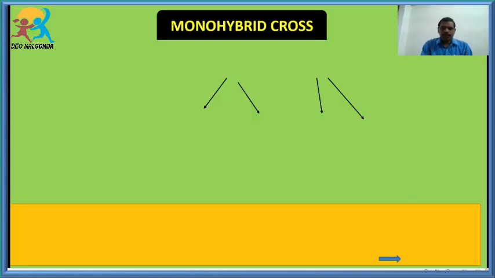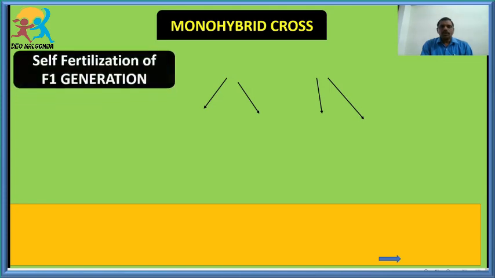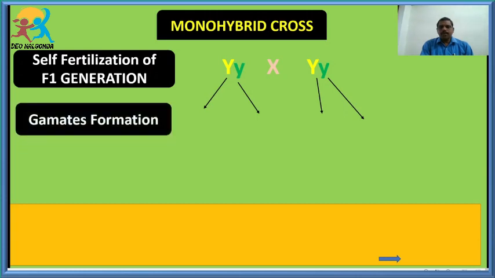Now in the next step, what he has done: all the yellow seeds which were produced in the F1 generation were self-fertilized, that is capital Y small y, capital Y small y, and the gametes are forming here. From each pair of alleles, one allele is formed as a gamete. So that is capital Y, small y, capital Y, small y. When these gametes are fused together, it produces the offspring or progeny in the F2 generation.